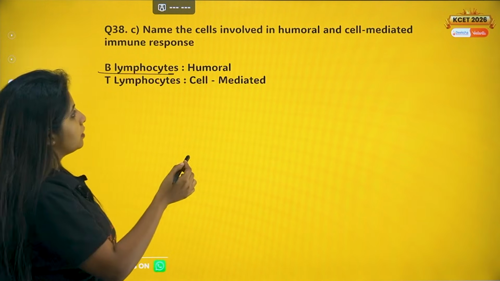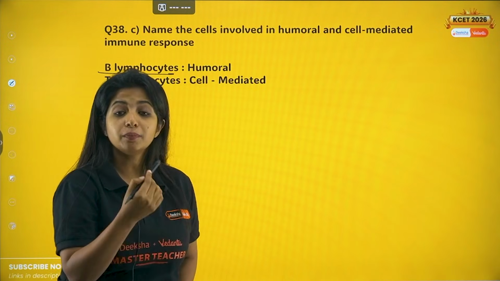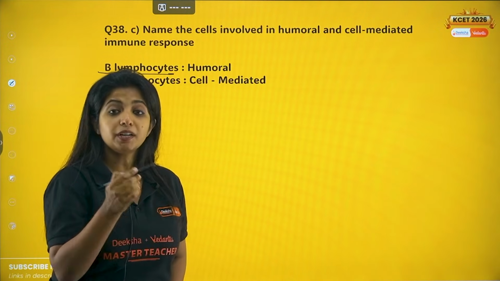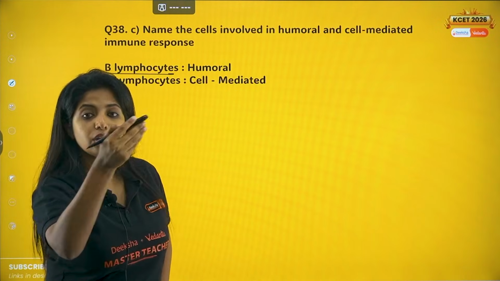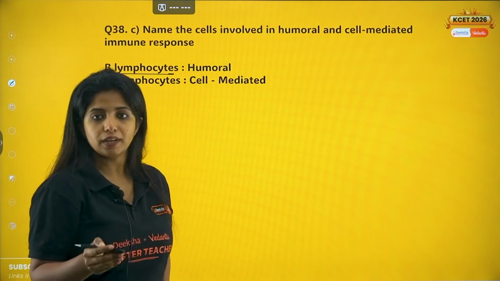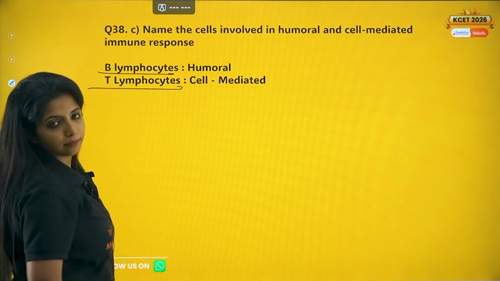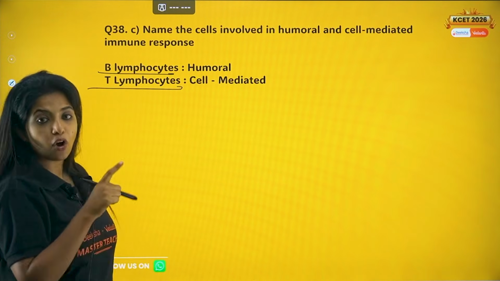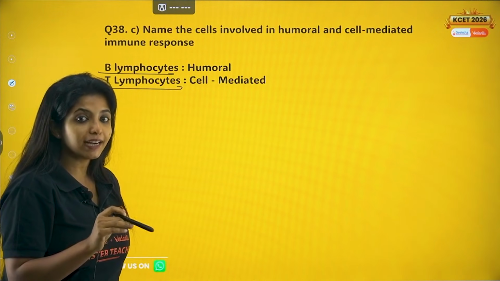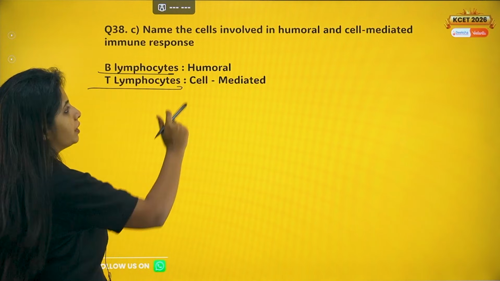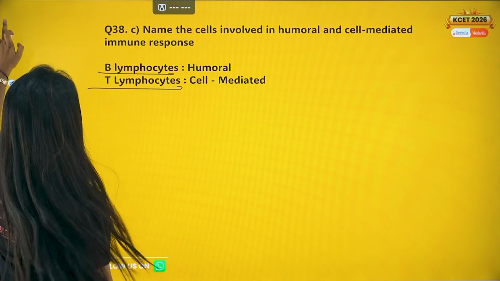Now cells involved in cell-mediated immunity means basically, cell-mediated immunity is T cell mediated. As I said, T cells tell the other cells you have to produce this, you have to secrete this, all of that. So it is T lymphocytes. Okay, both of them are a part of what immunity? Innate and acquired. Acquired immunity. It is a part of acquired immunity.